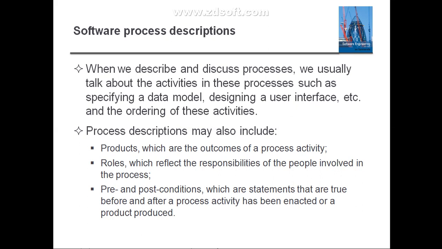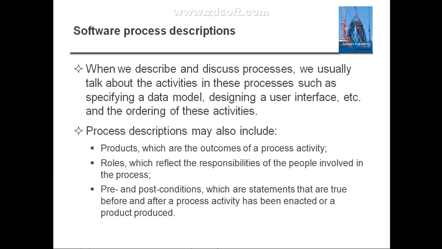Along with these activities, you need to specify the process descriptions.